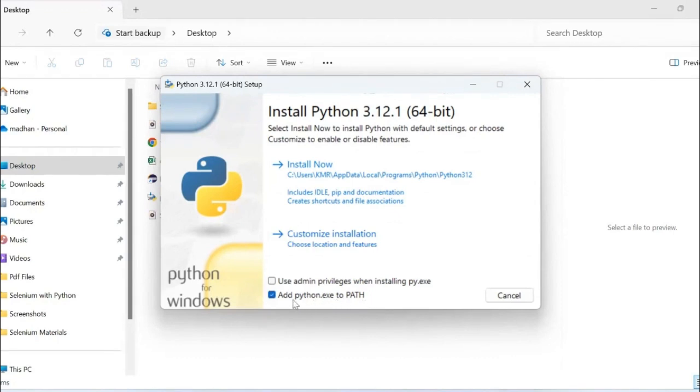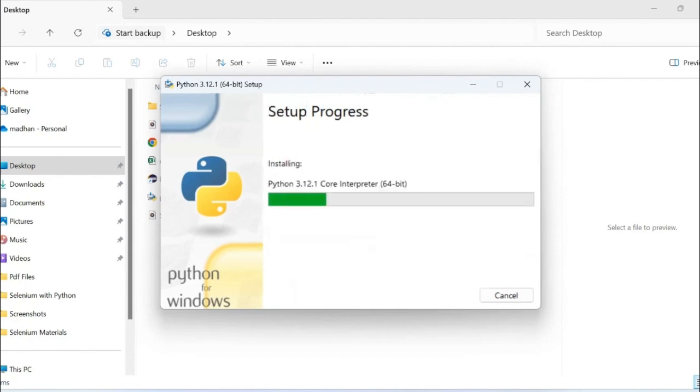When you select this particular option, Python will be placed in system variables. If anything is placed in system variables or environment variables, then we can run that same program or application from anywhere, like from C drive or D drive or any drive. So it is very, very important to add python.exe to path. Let us install now. Click on install now.